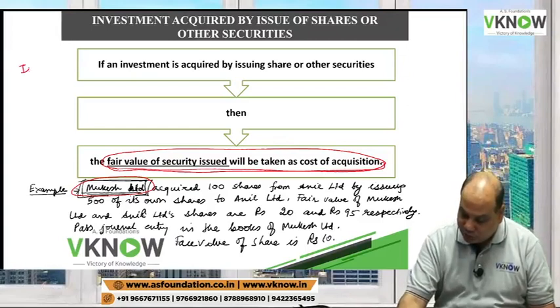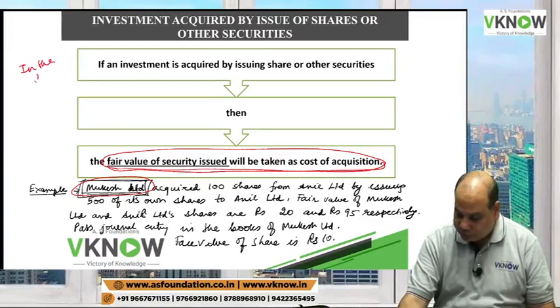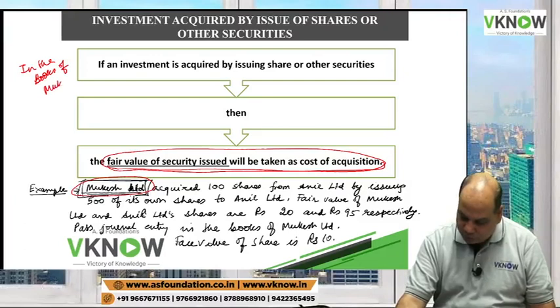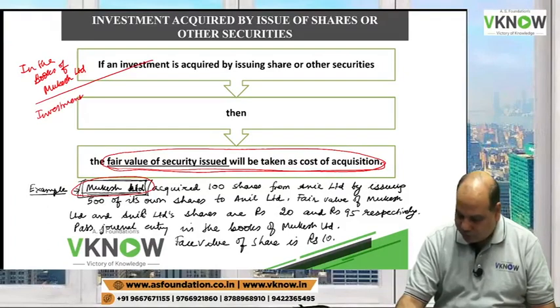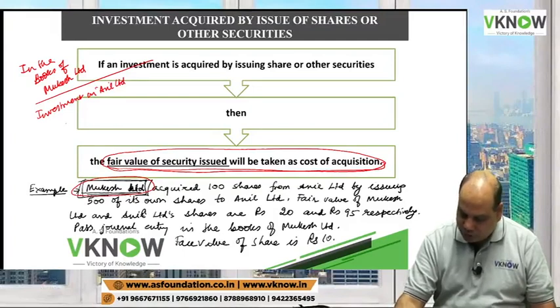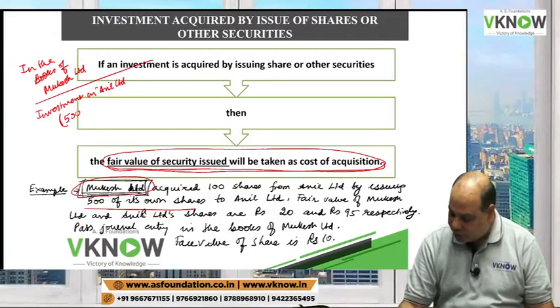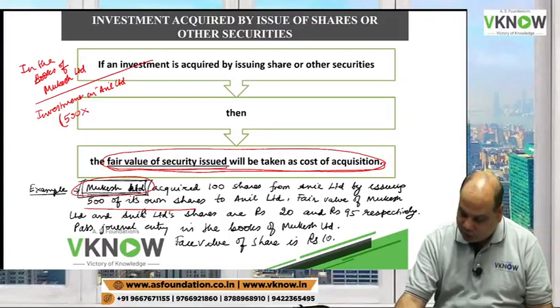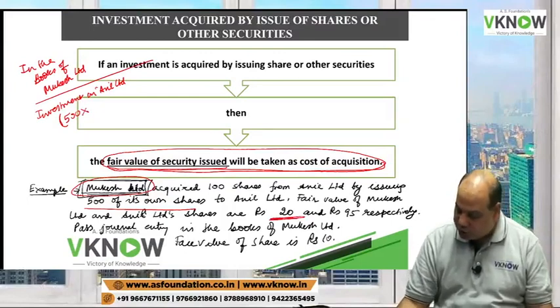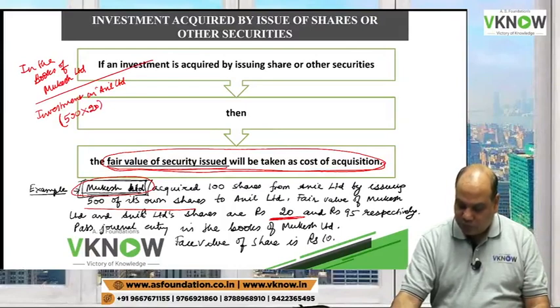So in the books of Mukesh Limited, investment in Anil Limited, you have issued 500 of your own shares. It's written here, fair value of security issued: 500 into the fair value of Mukesh, which is 20.